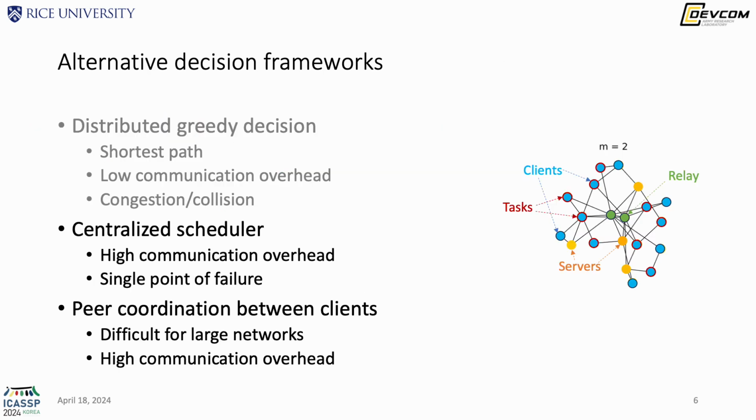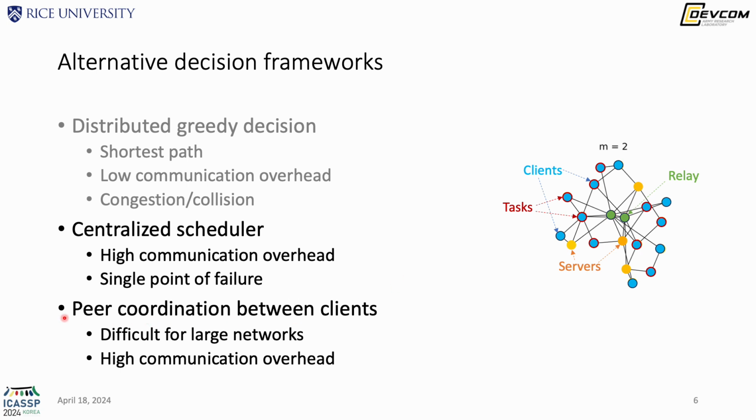How could we address this shortcoming of this distributed greedy decision? One way is to involve a centralized scheduler that collects all the information of the network and makes sequential decisions. But this solution will involve high communication overhead to collect the information from the whole network. And moreover, if the scheduler fails, the whole network will black out.